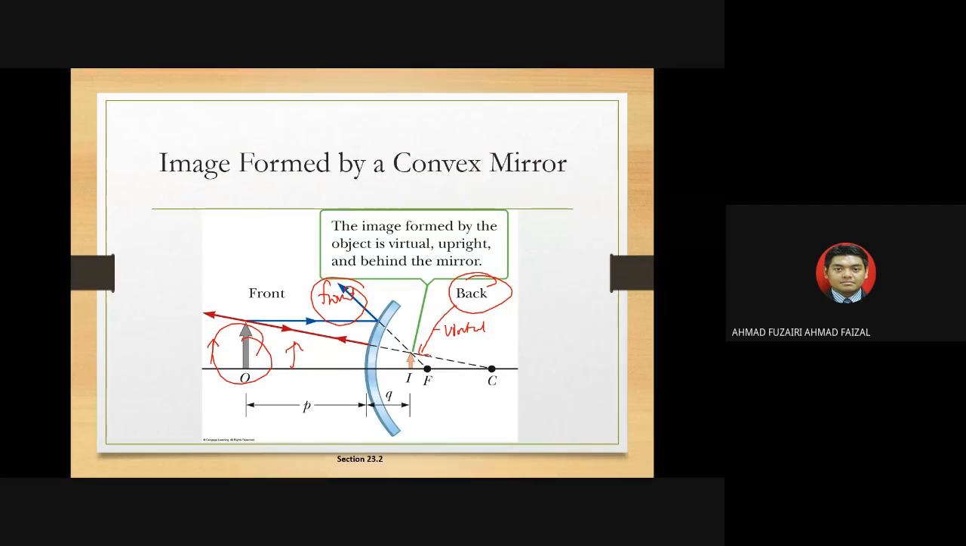Behind the mirror. And if you look carefully at the convex mirror, the center of curvature is on the back of the mirror. Because in the convex mirror it should be like this, so the center should be further away. Half of that distance is called the focal point.